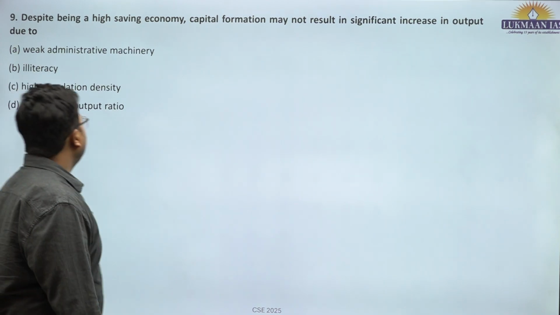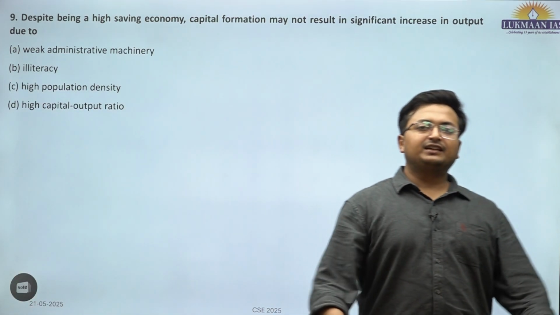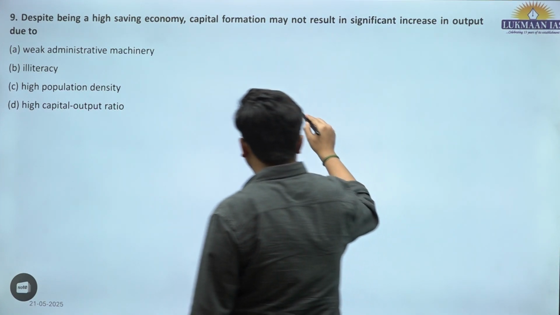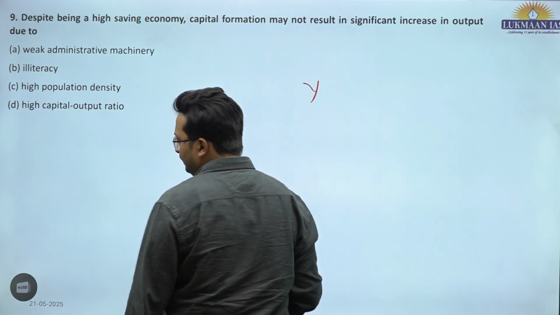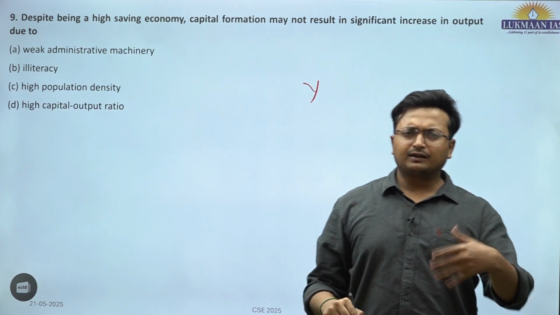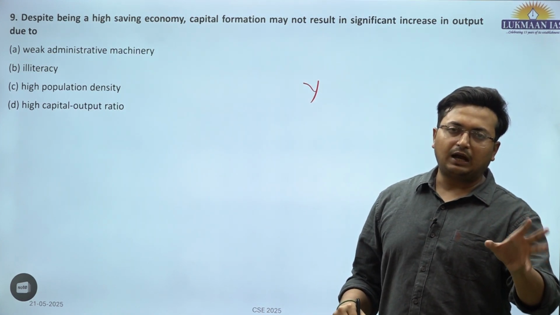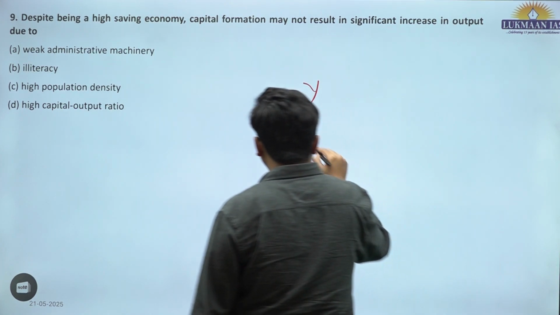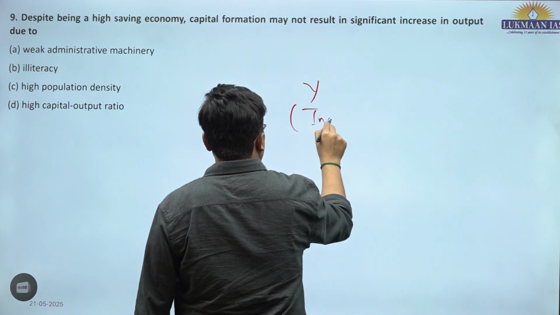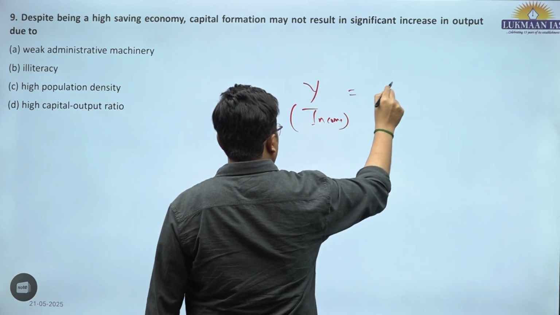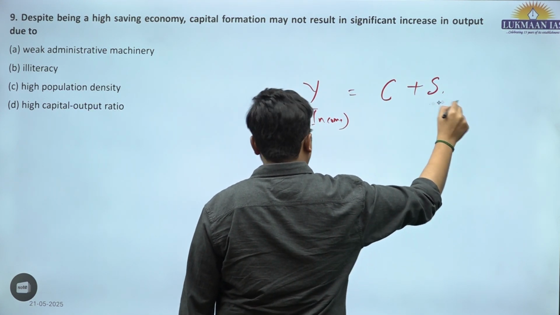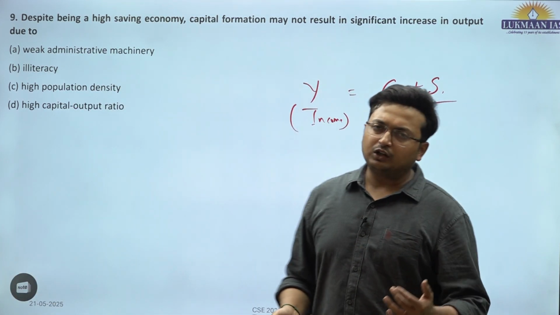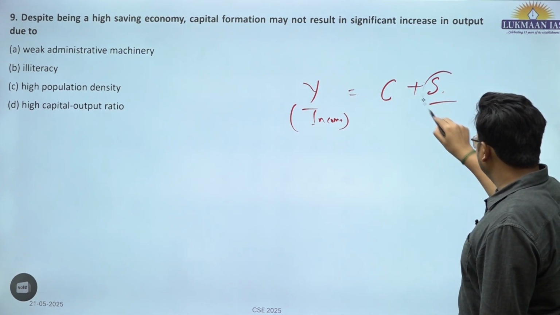Ninth, despite being a high saving economy. So high saving economy means there is a higher savings rate in the economy. What is savings rate? If you talk about the income of an economy or output, income and output are synonymous. If you evaluate the output in valuation terms, that is income, and that is represented by Y. This is equal to consumption plus saving. So all the income is either consumed or a portion of it is saved. So for an economy, if there is a higher savings rate, if this is very high,